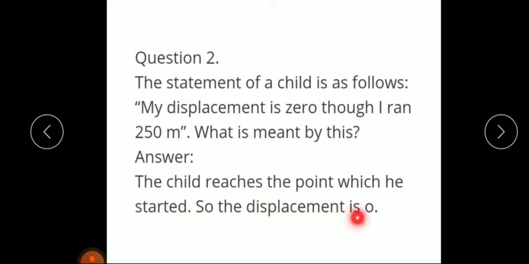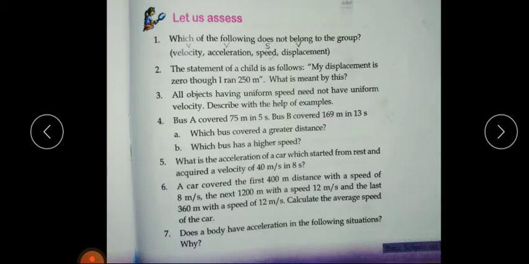So the displacement is 0. Even though the child ran 250 meters, it came back to its original point. So the displacement in this case is 0. All objects having uniform speed need not have uniform velocity. Describe with the help of examples.